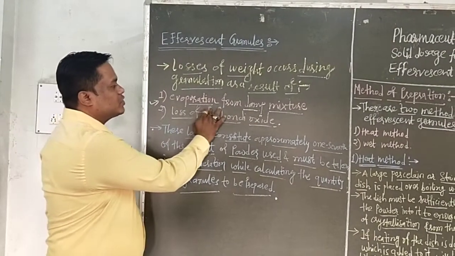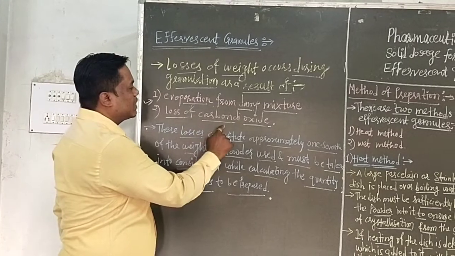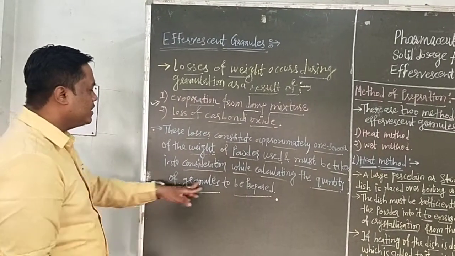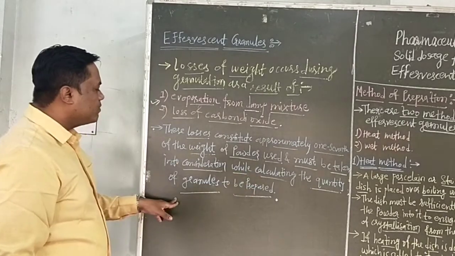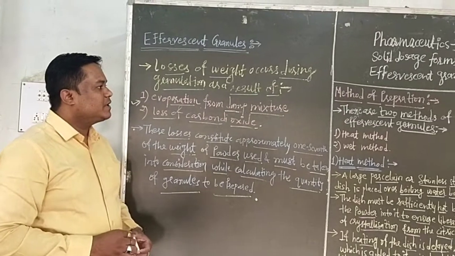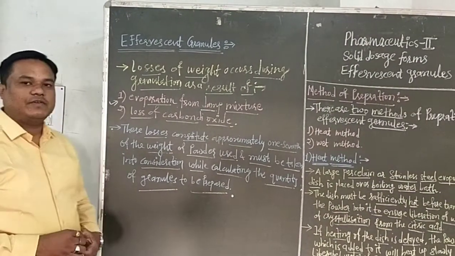So the losses of weight during granulation are from evaporation from the damp mass and loss of carbon dioxide. These losses are taken into consideration while calculating the quantity of granules to be prepared. So this is all about the heat method of preparation of effervescent granules.